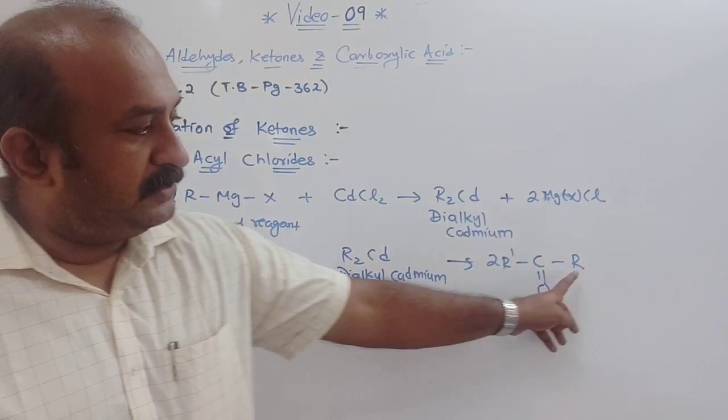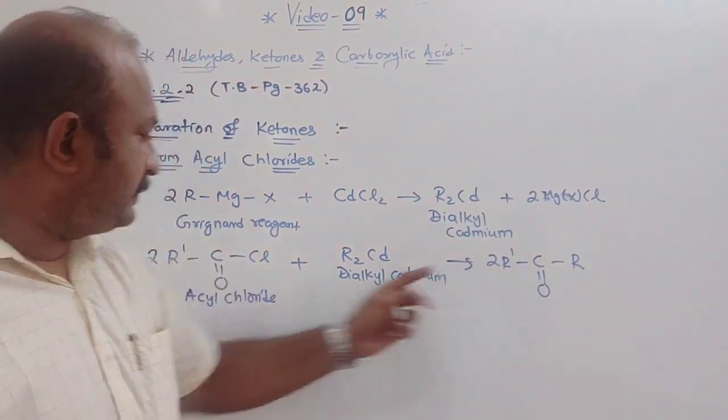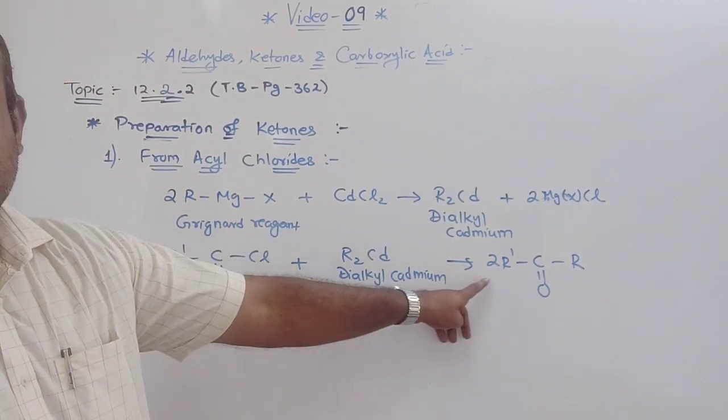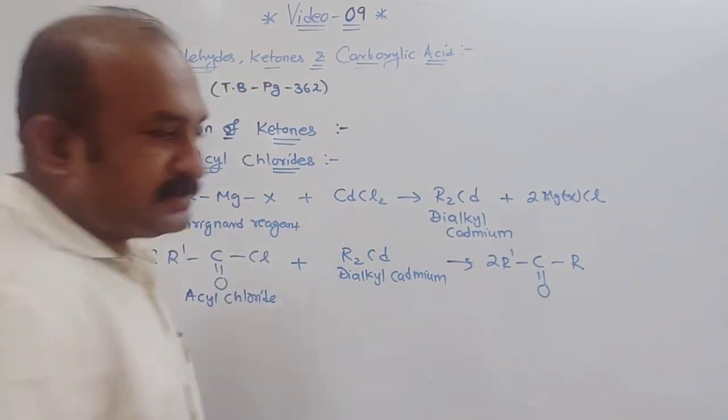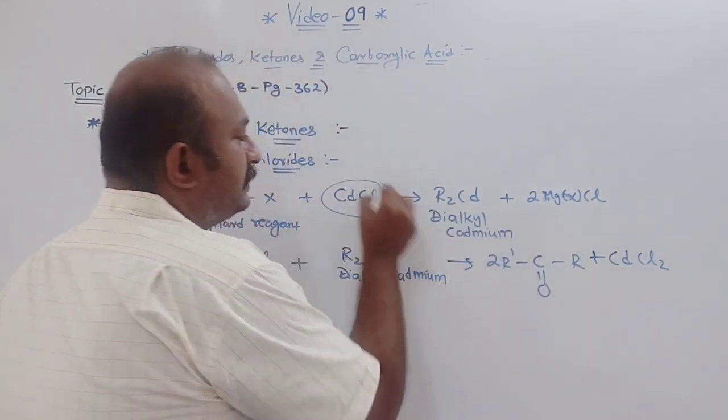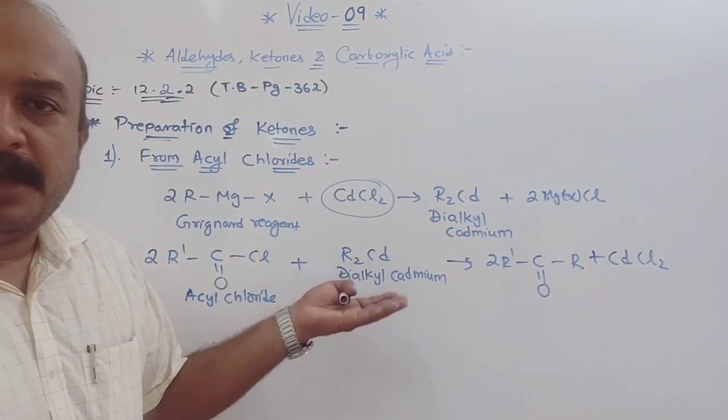This R is written on this side, and R' comes from the acyl chloride. So 2 molecules of this ketone you are going to get, plus CdCl2, which we used in this reaction. We will get it back.